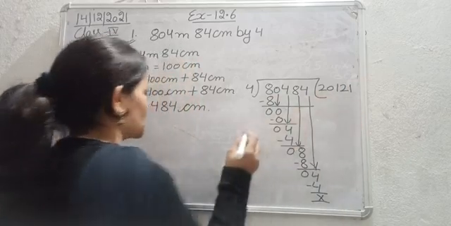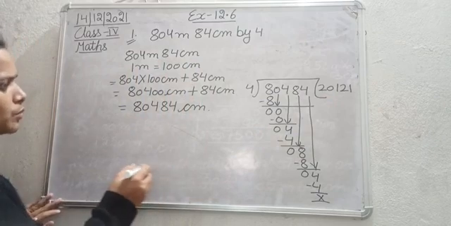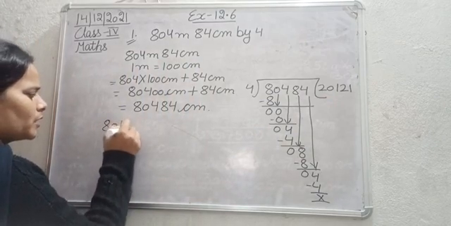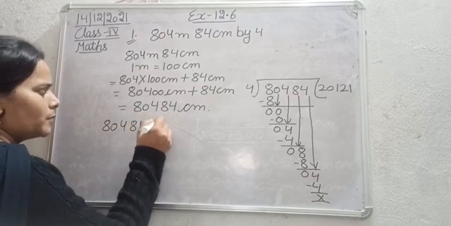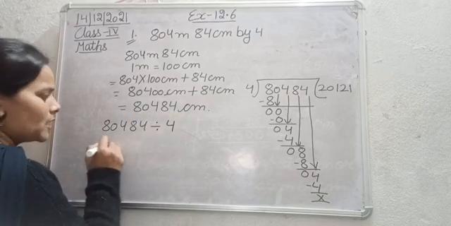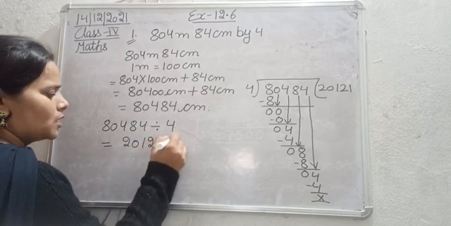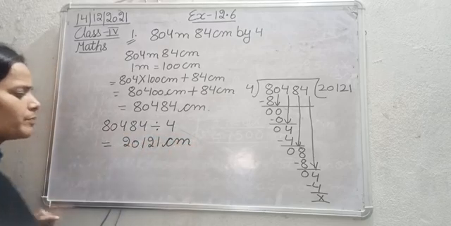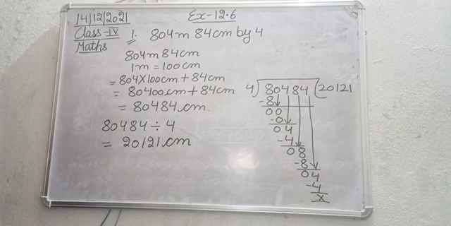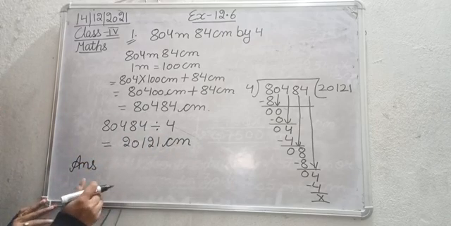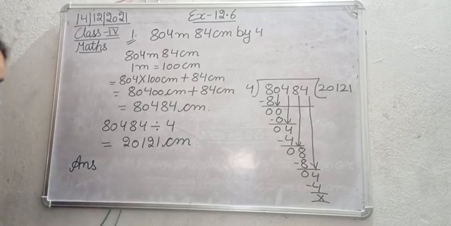So after division we got 80,484 divided by 4, and the answer is 20,121 centimeter. So this is centimeter, or we can write the answer. Okay, so just a minute.